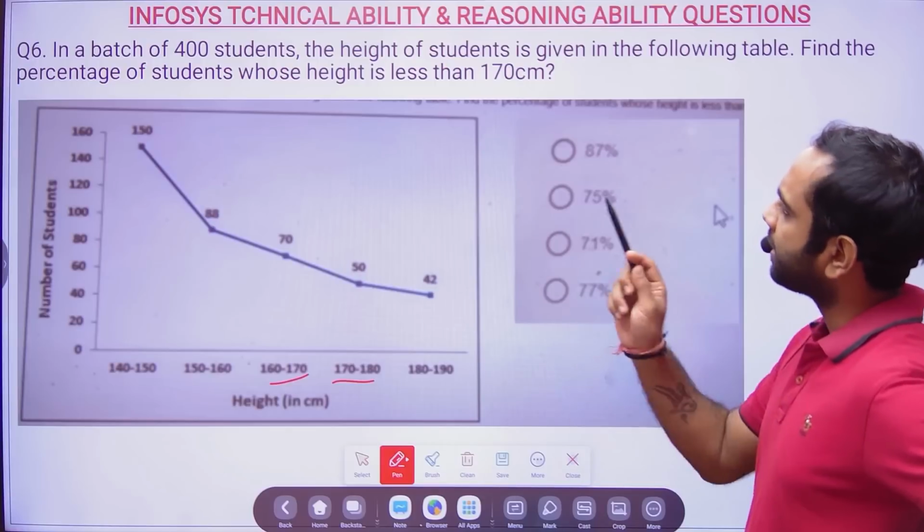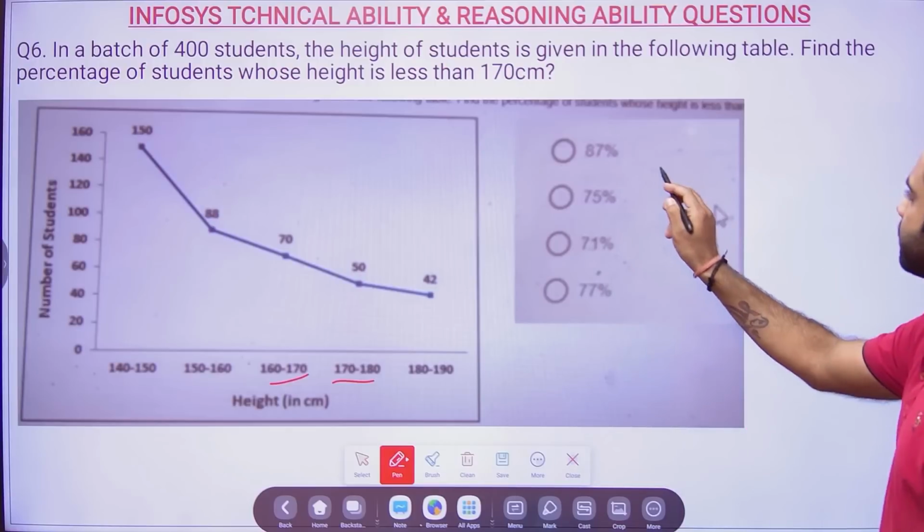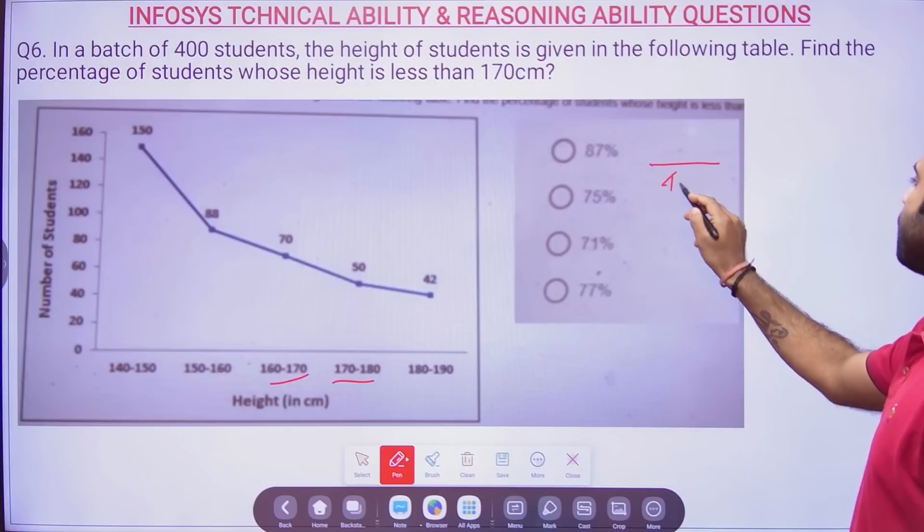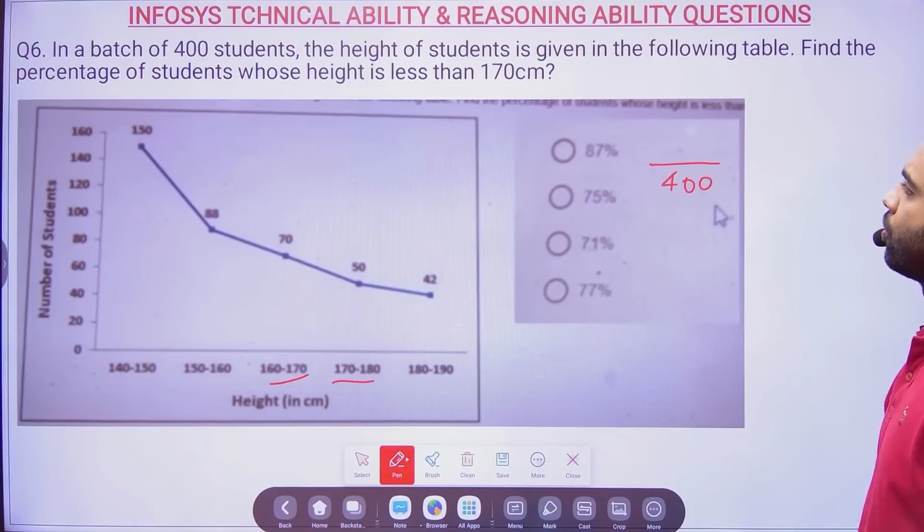They are telling us the total number of students is 400. No problem.